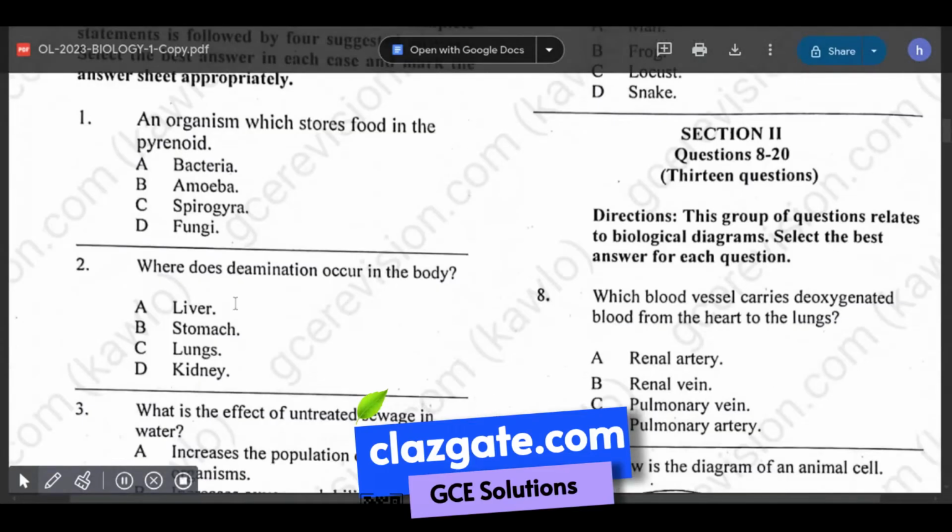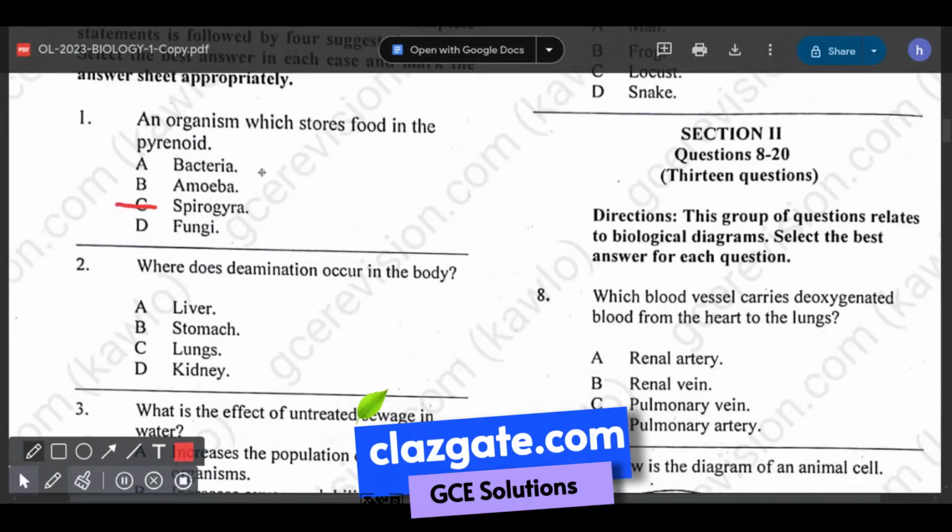The first question is asking us which organism stores food in the pyrenoid. We have A. Bacteria, B. Amoeba, C. Spirogyra, D. Fungi. So what is a pyrenoid? Pyrenoids are structures found in the chloroplast. Plants use photosynthesis to make their food. So when they trap solar energy in the chloroplast, it is actually stored in the pyrenoid. Which one has a pyrenoid among all of these four? It is Spirogyra. So the correct answer is C, Spirogyra.